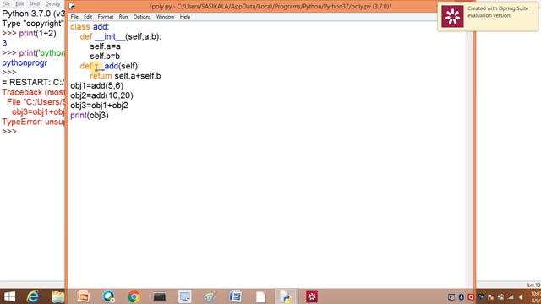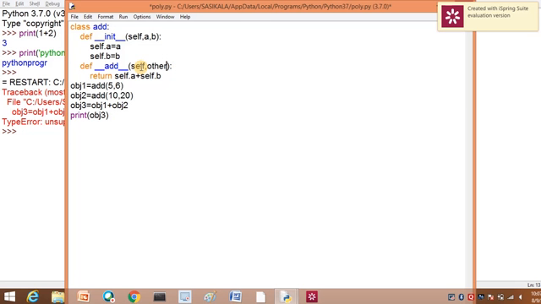For calling the built-in function, you have to give double underscore add double underscore. This is the way you have to define the function, and you are going to add two values, so you should have two arguments.